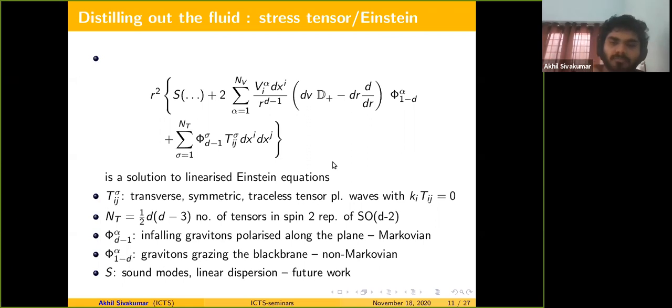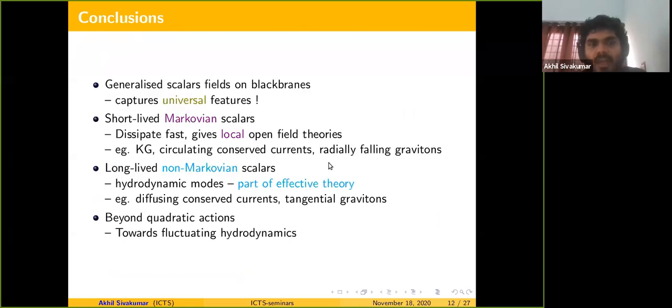Okay, so I think I'll conclude. First of all, there's a way to separate out the long-lived and short-lived modes in the black brane, and there is a generalized scalar field which captures all these different cases. There are short-lived Markovian scalars which dissipate fast and give local open field theories if you integrate them out.